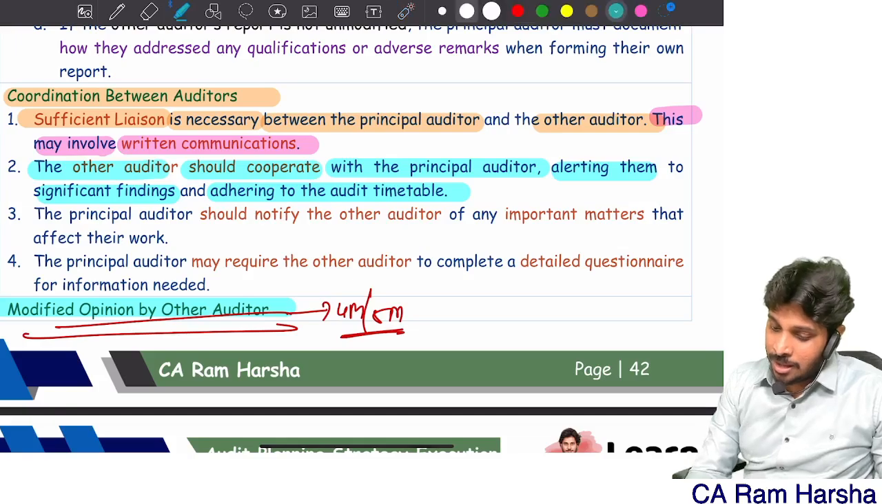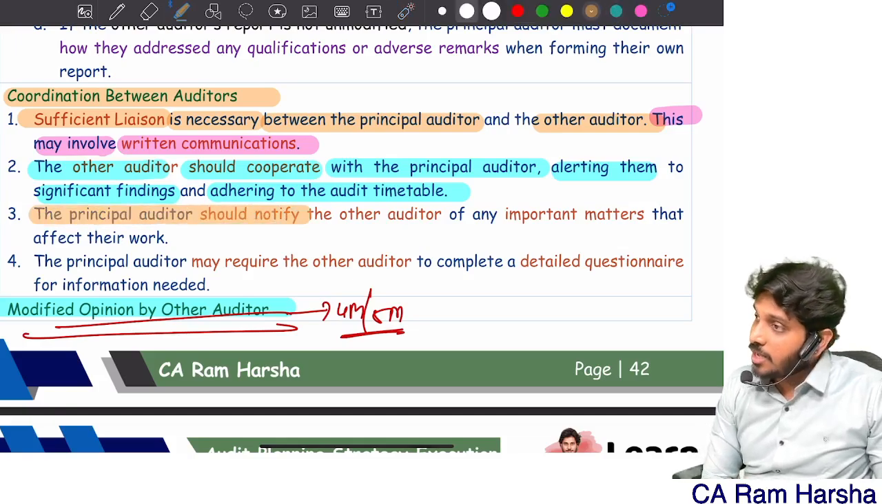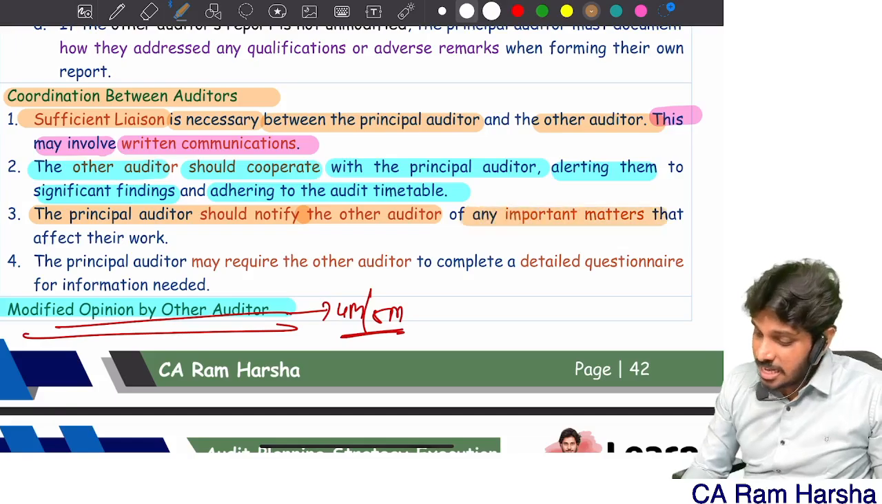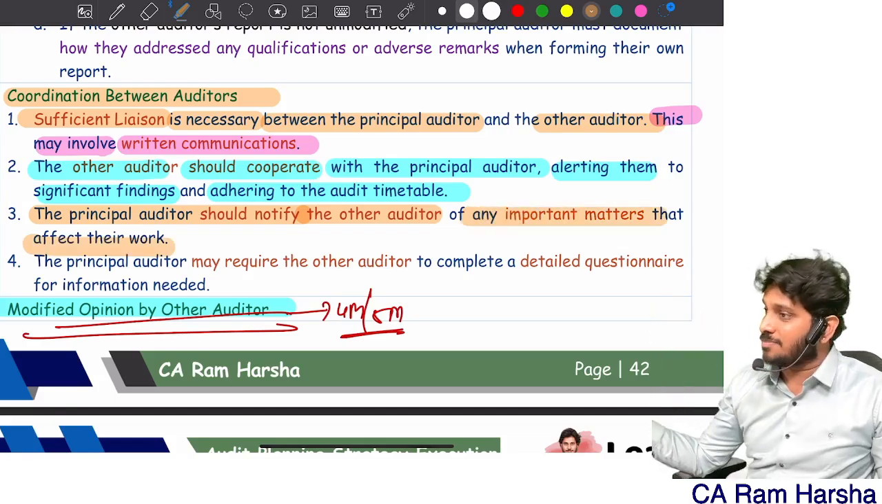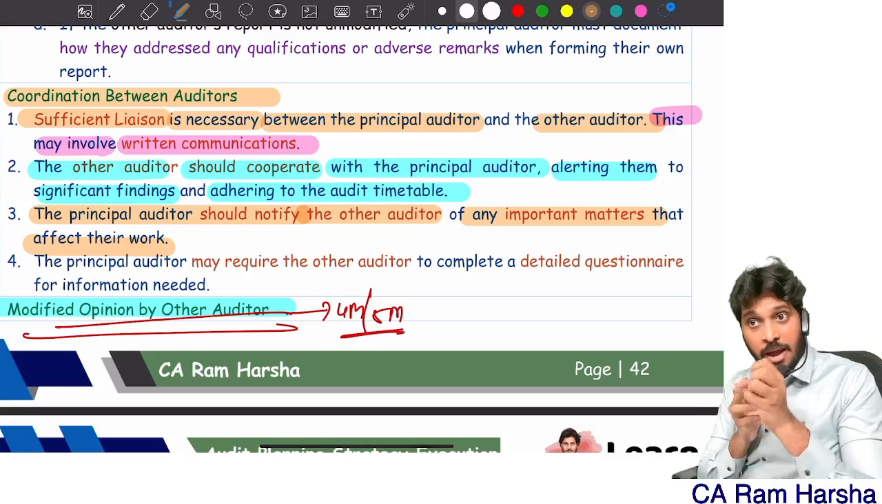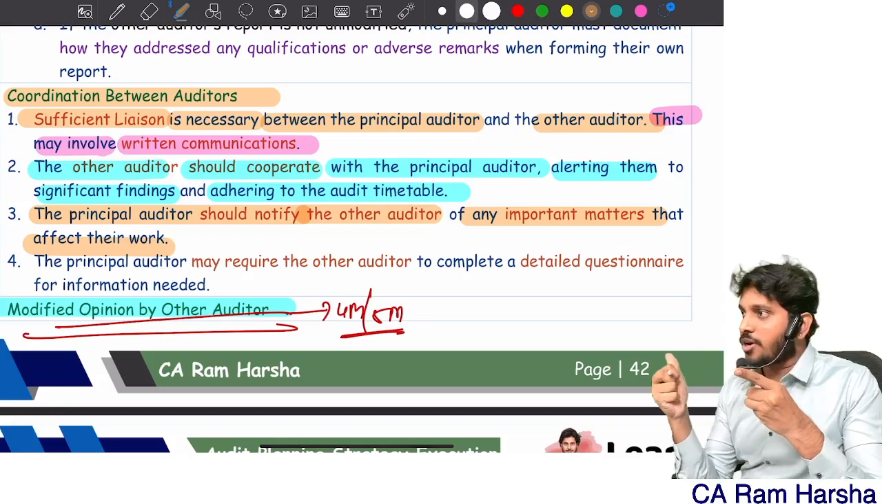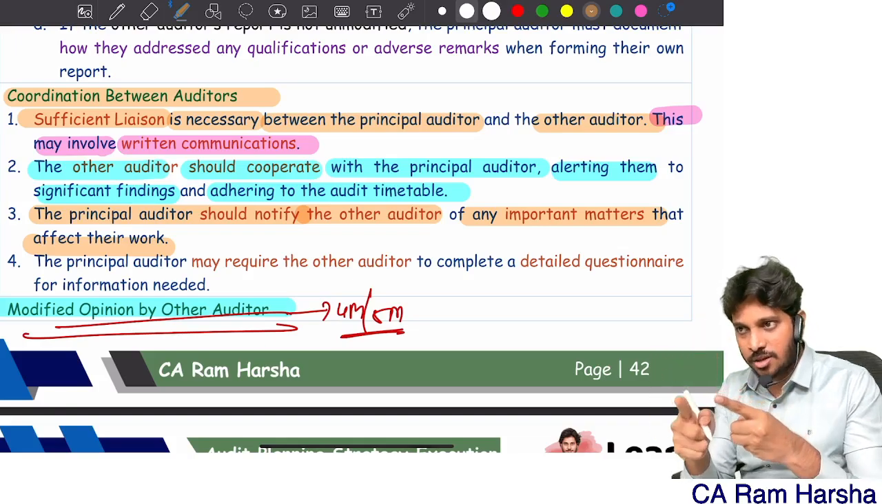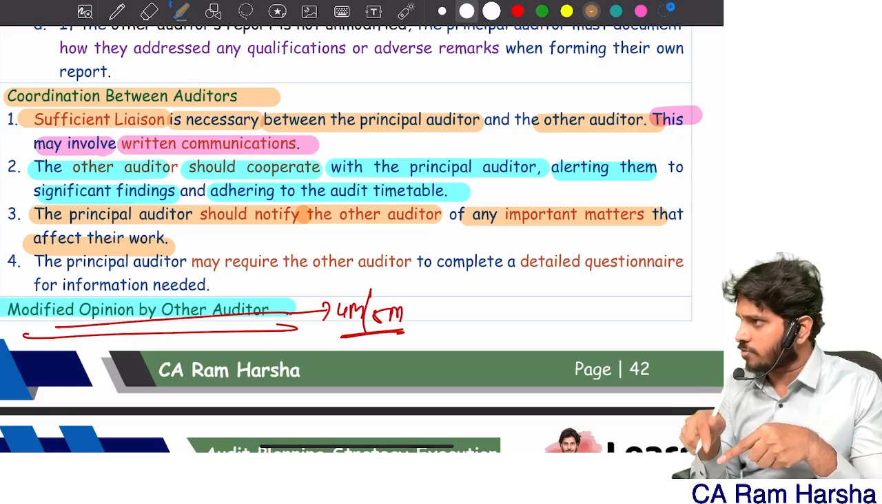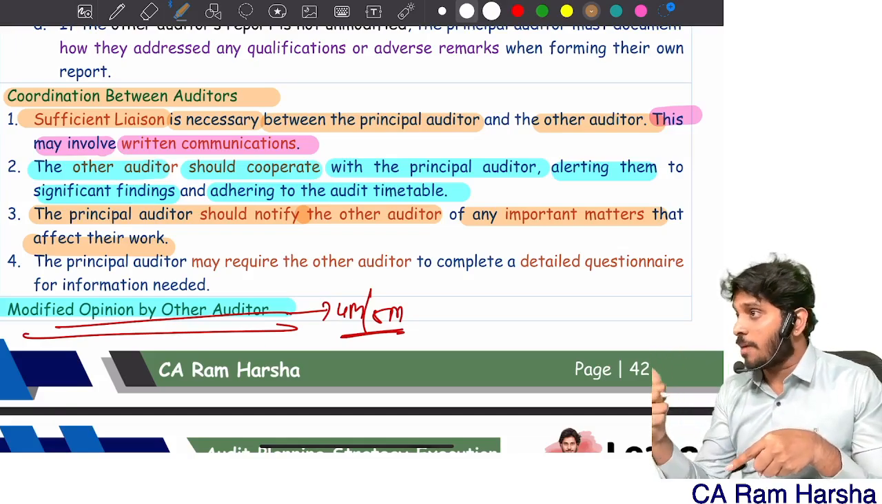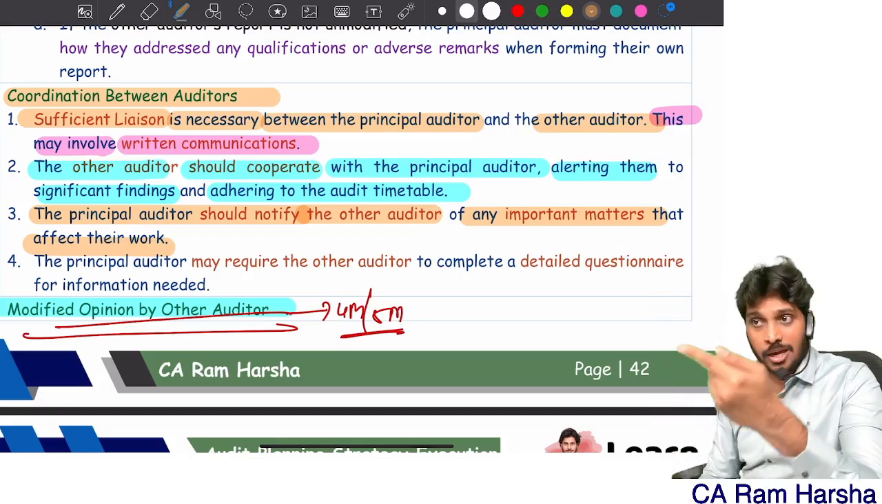Same way, principal auditor also should notify other auditor any important matters that affect their work. If I find something in my risk assessment process, I found some system weaknesses, I should communicate to other auditors. Look, other auditor, these are the system weaknesses in the CBS, core banking solution software. You please be careful when you're doing bank audit. These areas you verify. Able to understand.